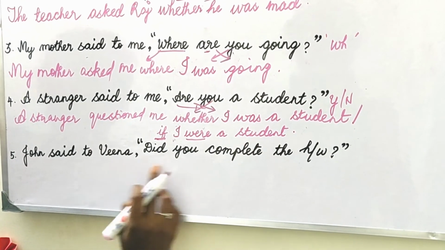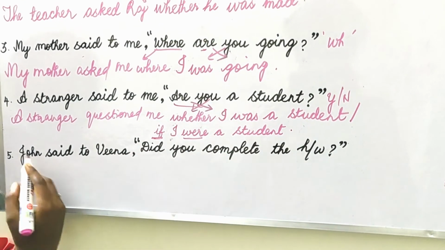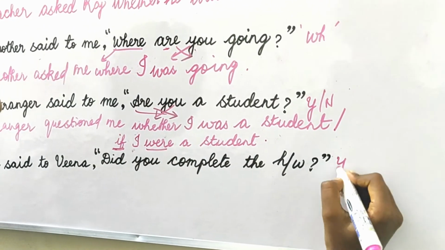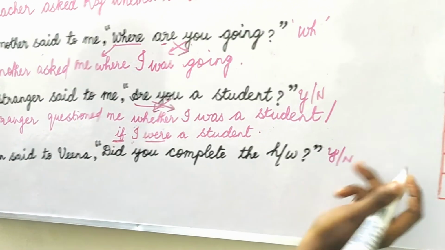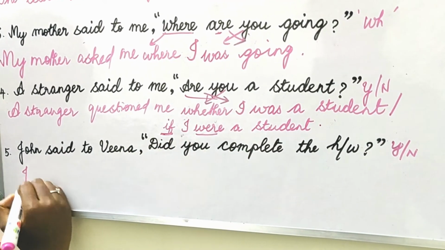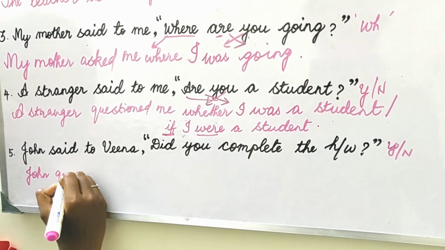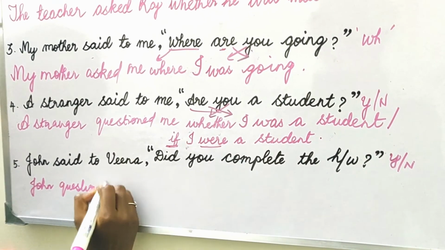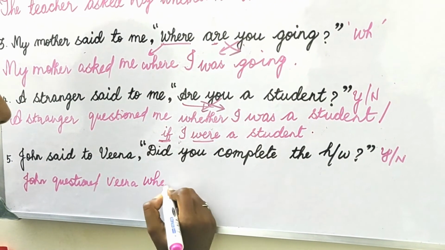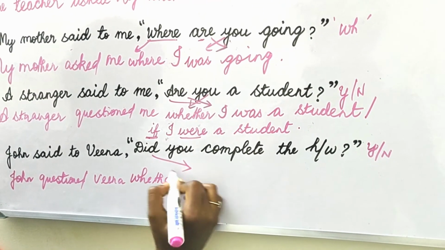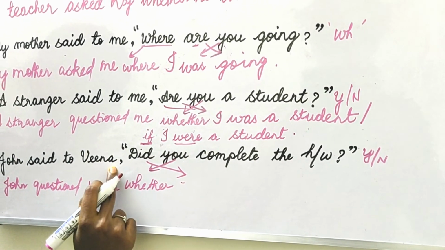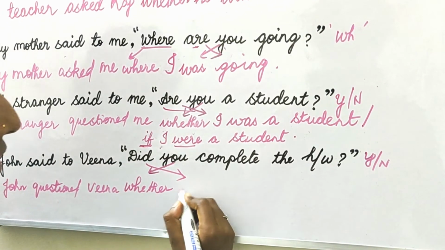Then the final sentence. John said to Veena, did you complete the homework? Let's see what type it is. Yes or no type only. Did you complete the homework? The answer will be either yes or no. So first itself you decide what type of question it is. Then John questioned Veena. What's the conjunction? Whether. Now a crisscross. Whether. Veena is feminine gender, subjective case, so whether she.